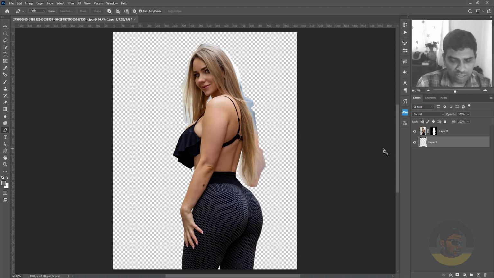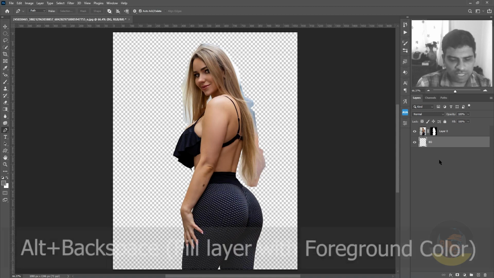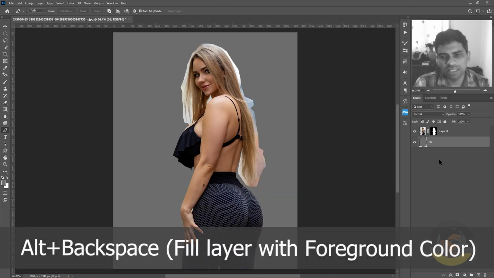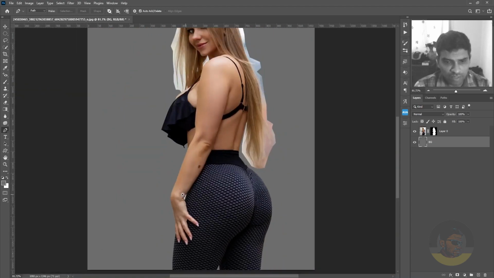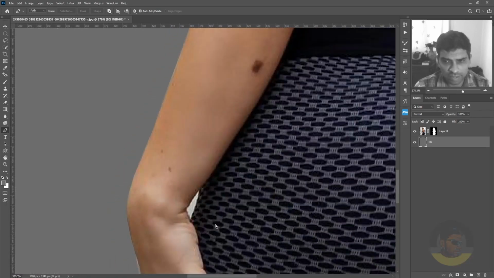So I will press Alt backspace, make sure the newly created layer is selected. So we will better name this layer by double clicking its name and name it BG for background. Then I will press Alt backspace to fill this layer with the dark gray background. And if you see, the selection is pretty good and just the hair needs to be fixed. This area is done and a little hole here remains.